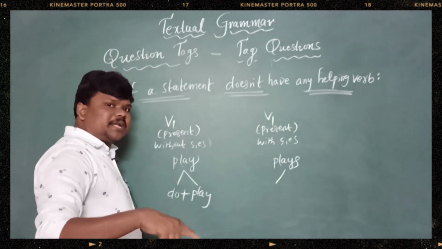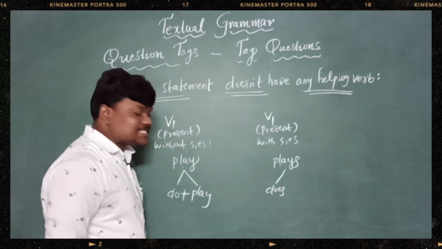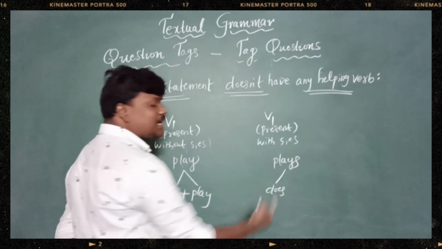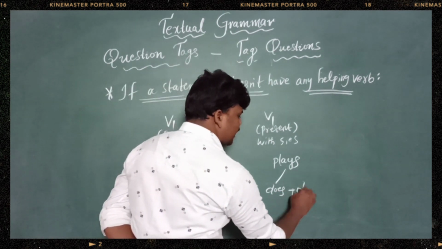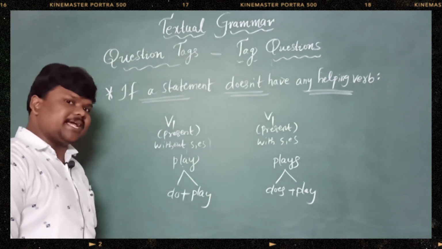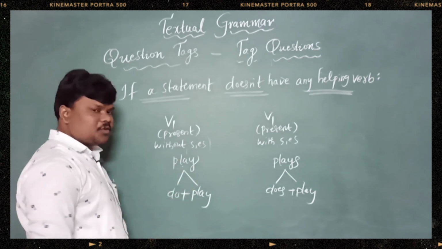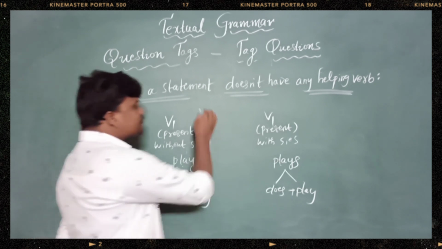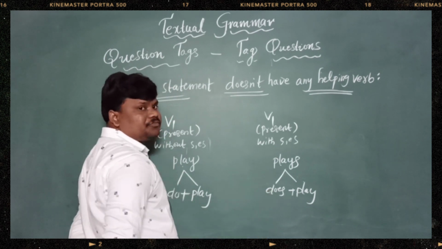As I already explained in the previous class, does is hiding, like a devil or ghost or demon spirit in a play, in the main verb, right? So does plus play is equal to plays. Do plus play is equal to play. So if a statement came only with V1, take the help of do. If a statement came with V1 with the S or ES, take the help of does.